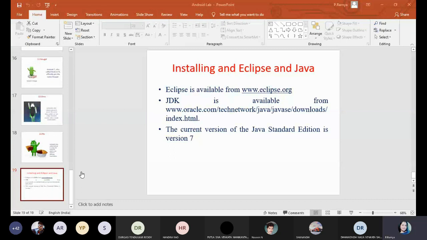Okay, you just click on that particular link. Suppose your system has a configuration called 32-bit. If it is a 64-bit,